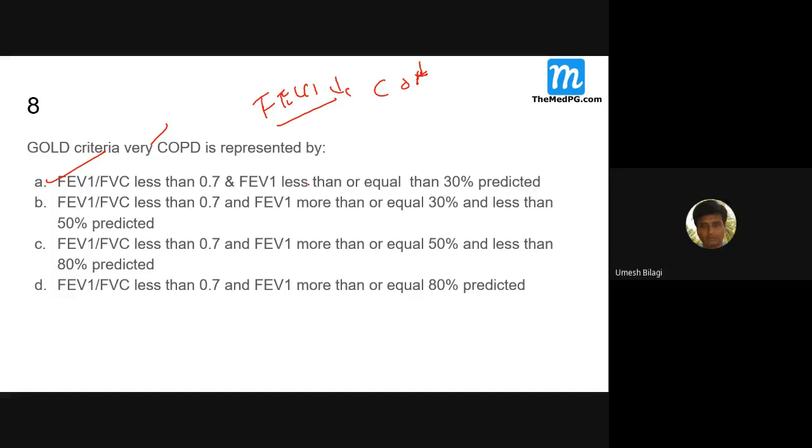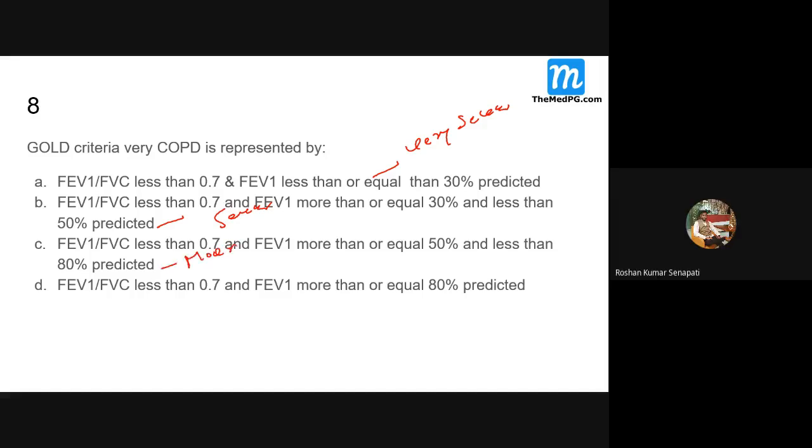Here the FEV1 has a gross reduction, below 30%. Here it is between 30 to 50%, here between 50 to 80%, and here it is above 80%. So this is very severe, this is severe, this is moderate, and this is mild. That's how the COPD severity is characterized.